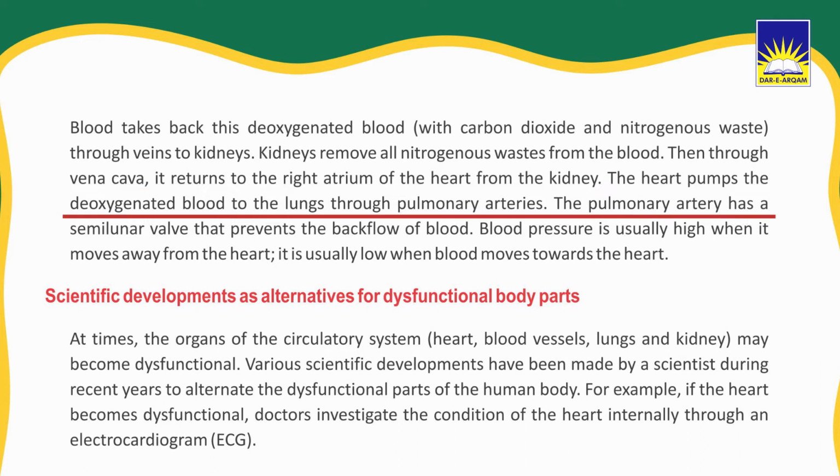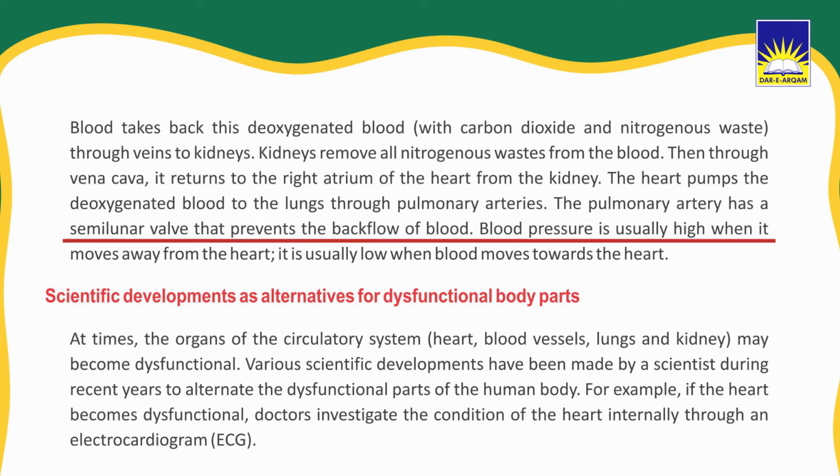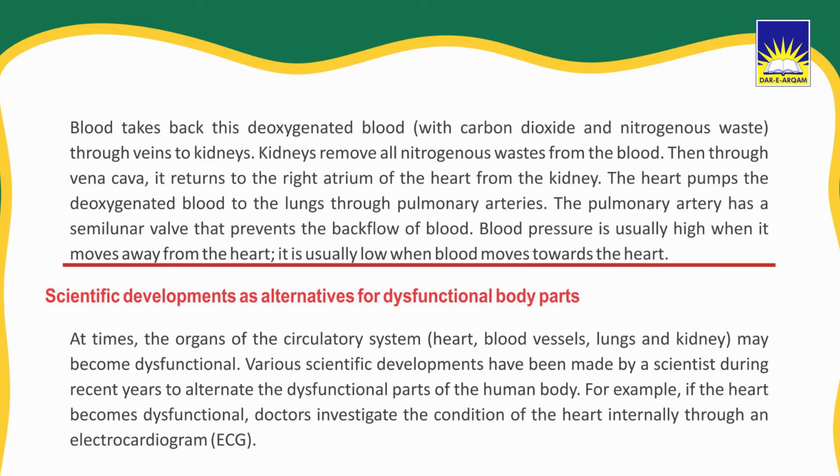The heart pumps the deoxygenated blood to the lungs through the pulmonary arteries. The pulmonary artery has a semilunar valve that prevents the backflow of blood. Blood pressure is usually high when it moves away from the heart. It is usually low when blood moves towards the heart.